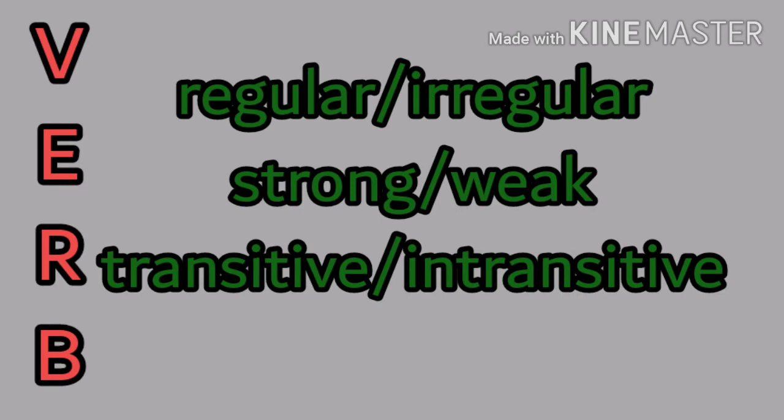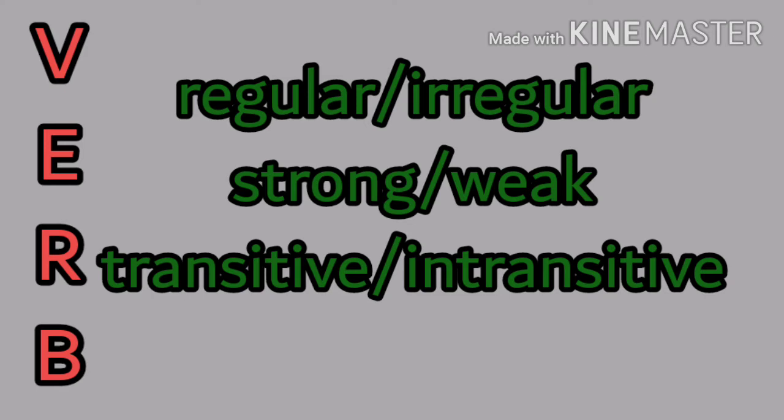Today we are going to study about a verb and its classifications. Verb: regular verbs, irregular verbs, like that strong verbs, weak verbs. Some verbs are called transitive verbs and some others intransitive.